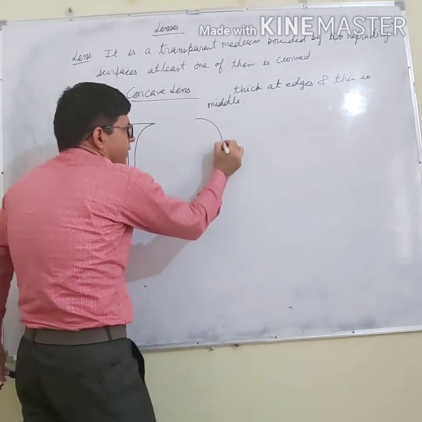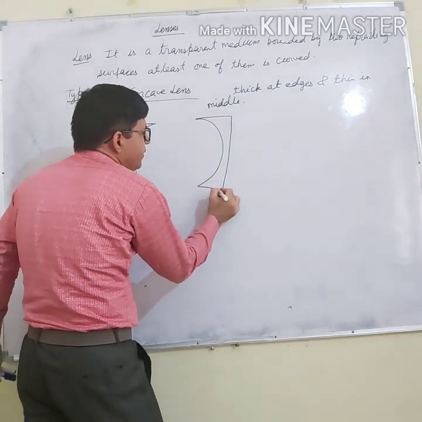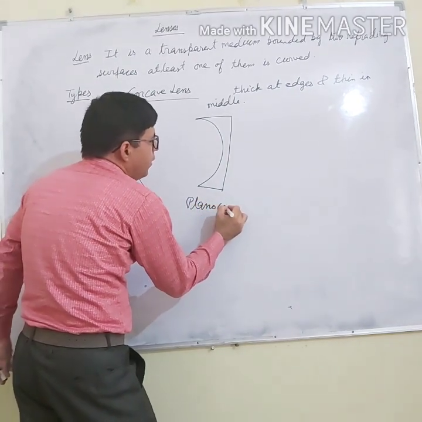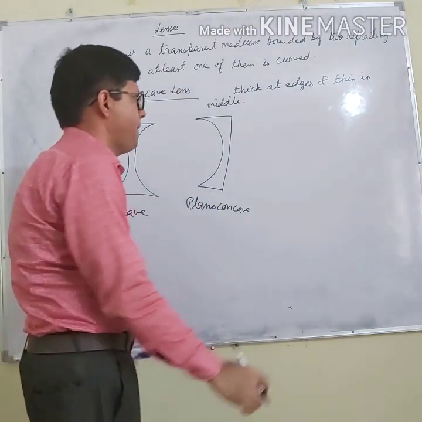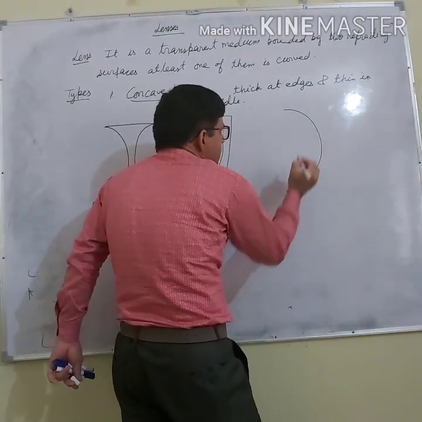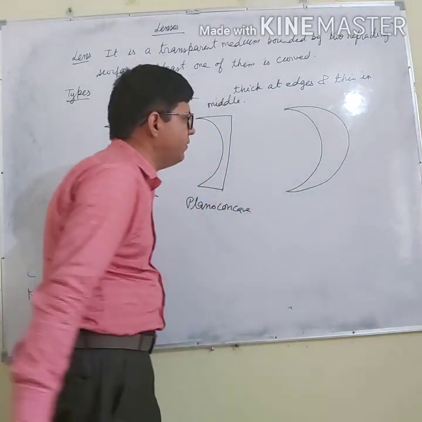Second is this lens, it is plano-concave. Why? One surface is concave, another one is plane. And third is this surface. What is this surface?